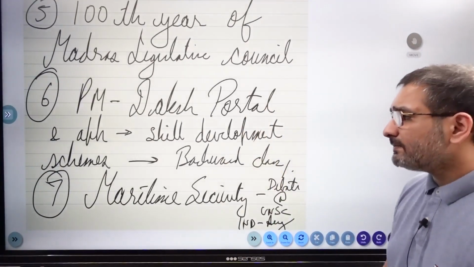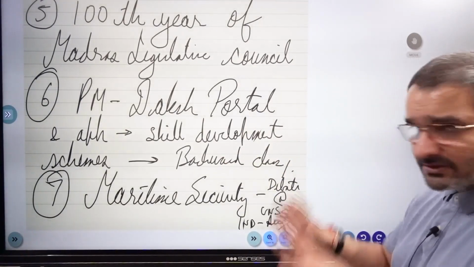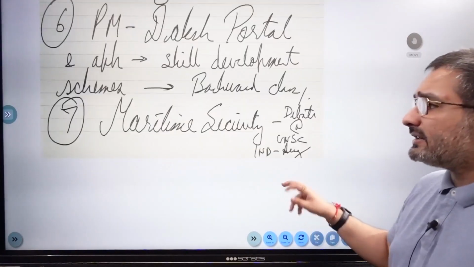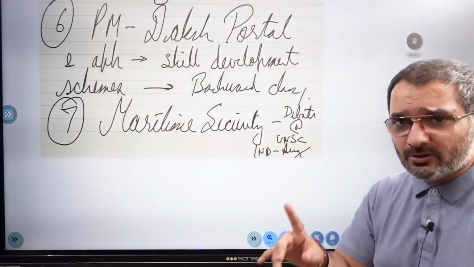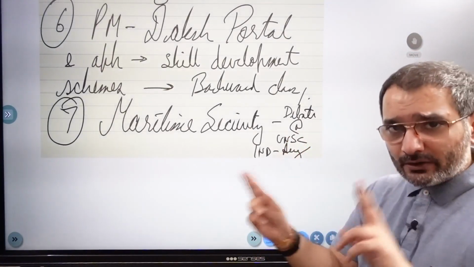PM Daksh is the portal and app which was launched for skill development schemes, taking skill development schemes to backward classes, etc. India, इसके बारे में हम बात करेंगे under the international law model, because a lot many MCQs can be crafted. We have already discussed this throughout the year as well.